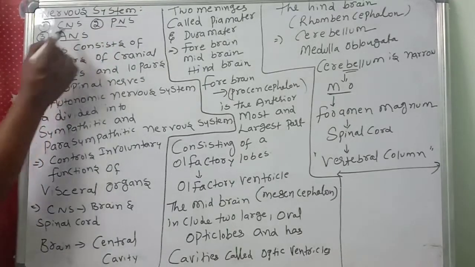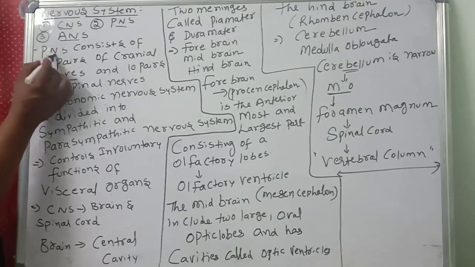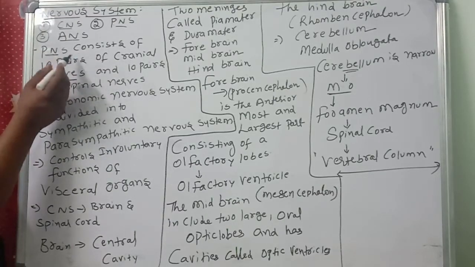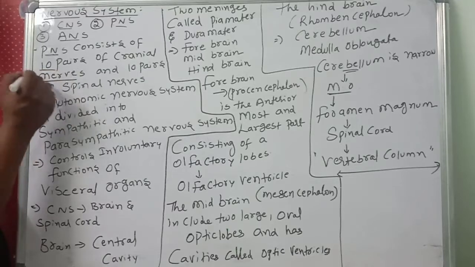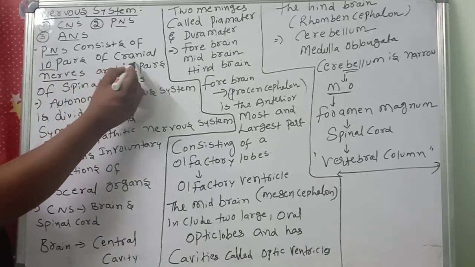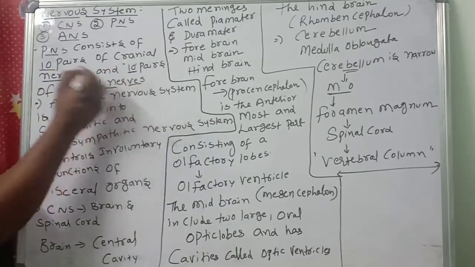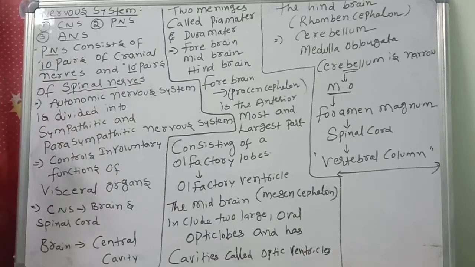So first, PNS. What is a PNS? Peripheral nervous system. It consists of how many? 10 pairs of cranial nerves and 10 pairs of spinal nerves. Very important. So 10 pairs of cranial nerves and 10 pairs of spinal nerves are present.